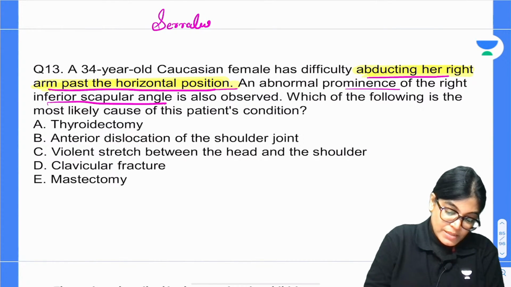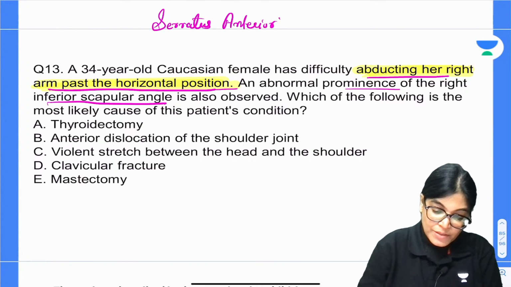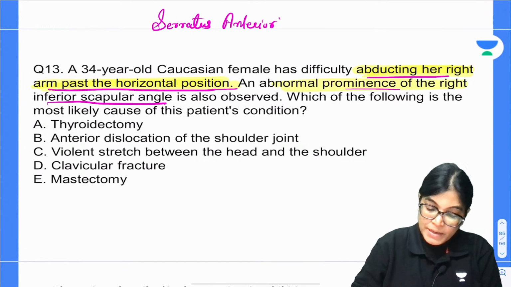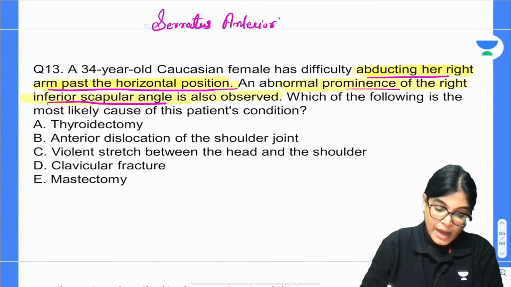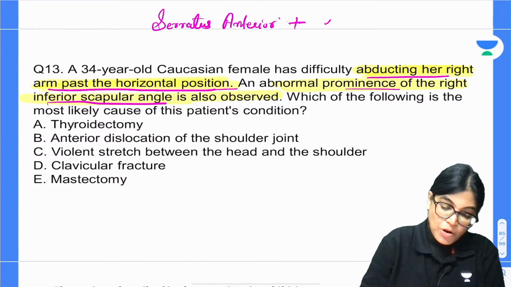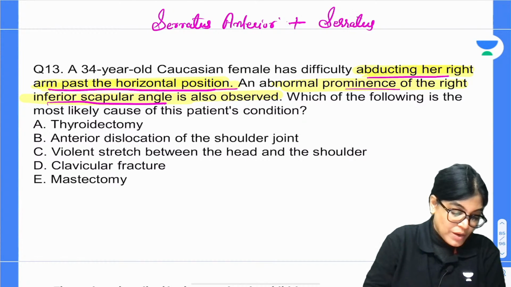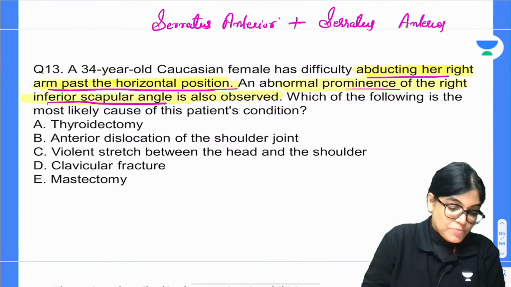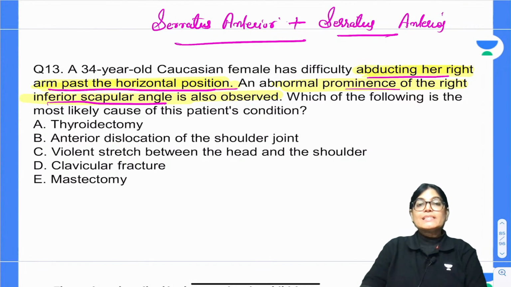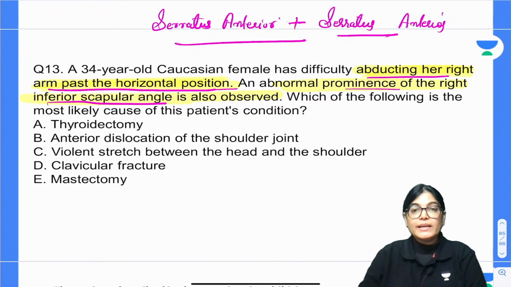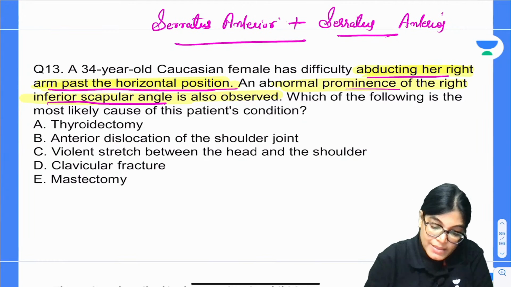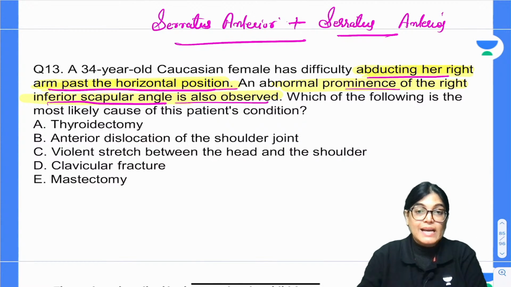Serratus anterior muscle, also the fibers of trapezius muscle, but here serratus anterior. The other finding which has been shown is abnormal prominence of right inferior scapular angle. That is another point about the serratus anterior muscle. So, now everyone is absolutely correct. With this description it is clear that the muscle being involved is serratus anterior muscle. So, what has become clear is that serratus anterior muscle is the muscle which is responsible for abducting above the level of horizontal position. So, that is cleared by this explanation that the correct answer should be serratus anterior muscle.